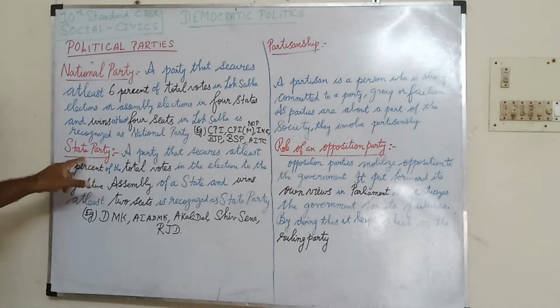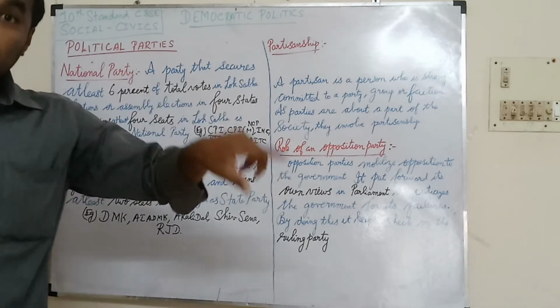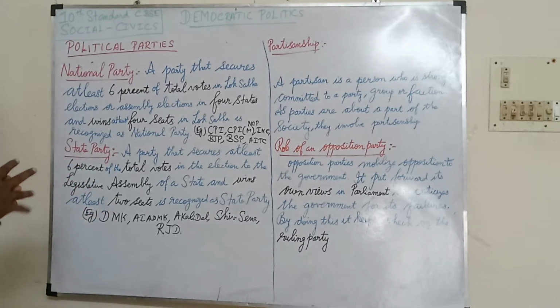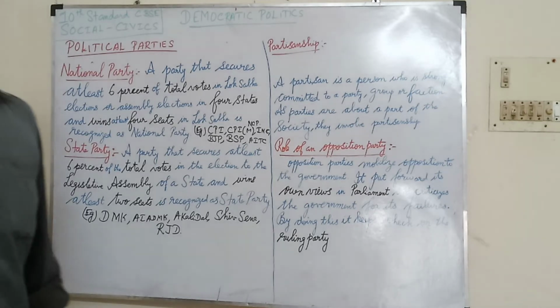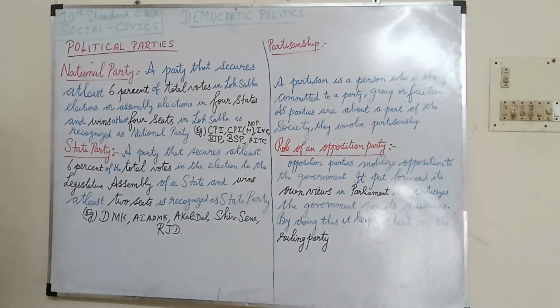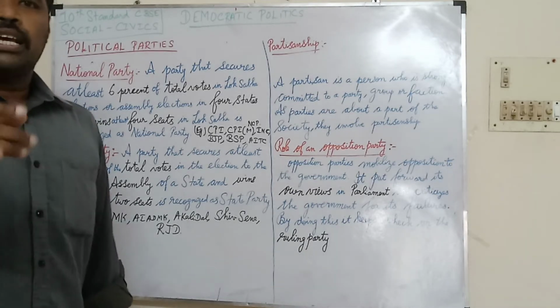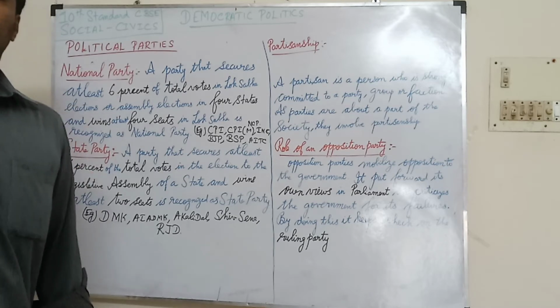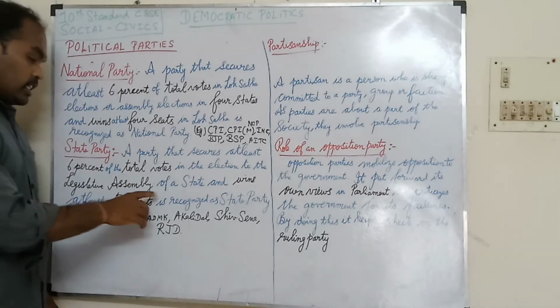The next one is state party. State party means within the state. For example, Tamil Nadu. In Tamil Nadu, there are many parties. So what is the concept of a state party? They need to win 6% of total votes in assembly elections. Assembly election means MLAs. MLA is the abbreviation for Member of Legislative Assembly.